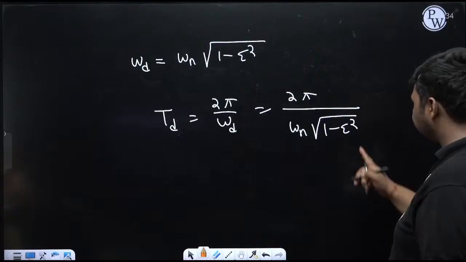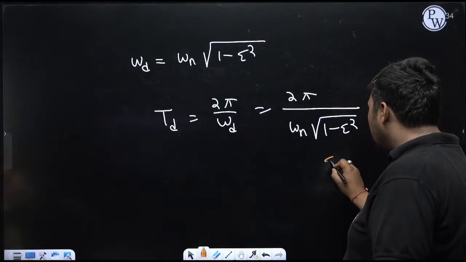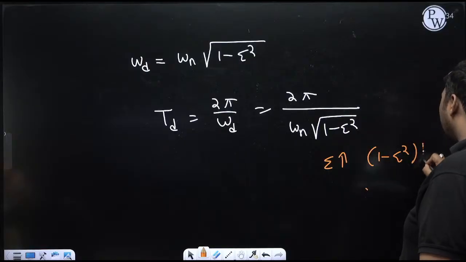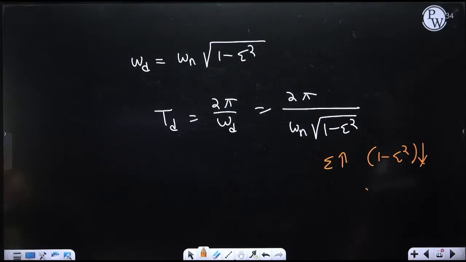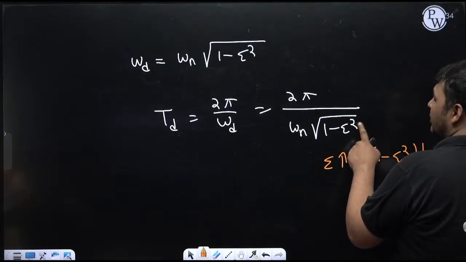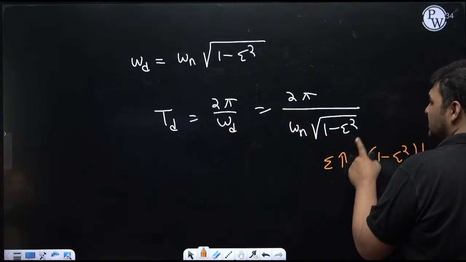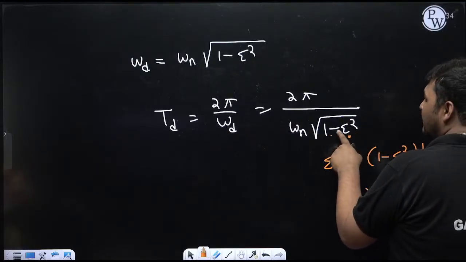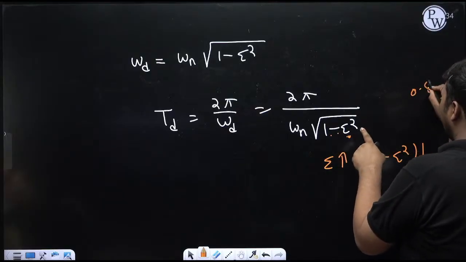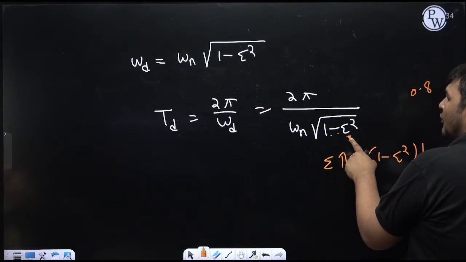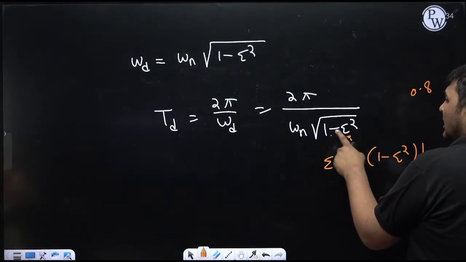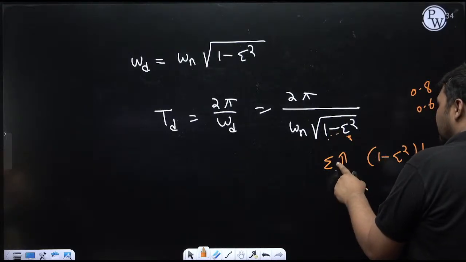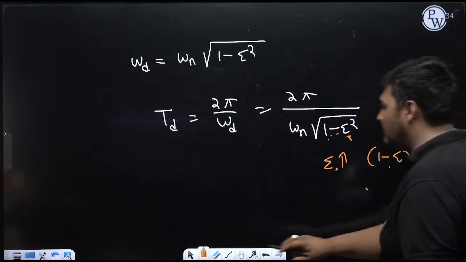Now you can see, if zeta is less than 1, then zeta square will also be less than 1. As you increase zeta, the 1 minus zeta square part will reduce. Suppose at some value of zeta the square is 0.2. So 1 minus 0.2 is 0.8. Now if we increase it, from 0.2 to 0.4, it will be 1 minus 0.4, which is 0.6. So what I am trying to say is, if zeta is increasing, the 1 minus zeta square part is decreasing.